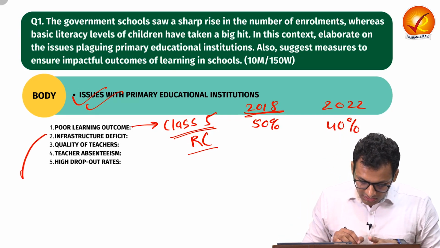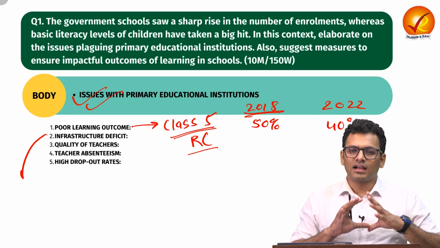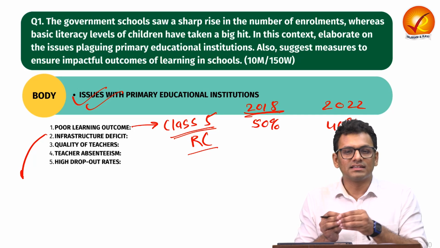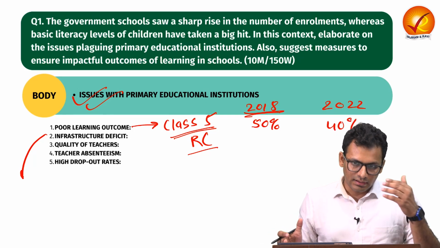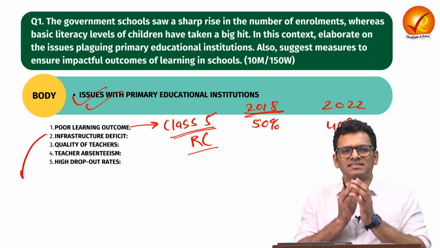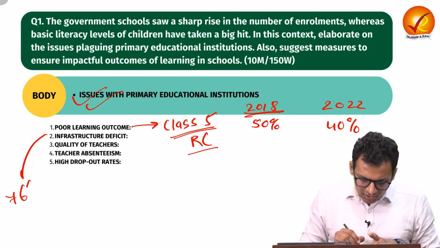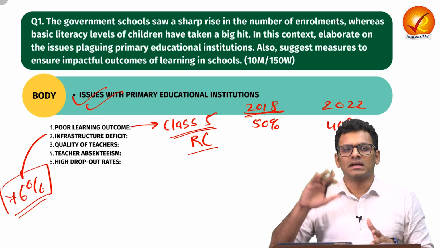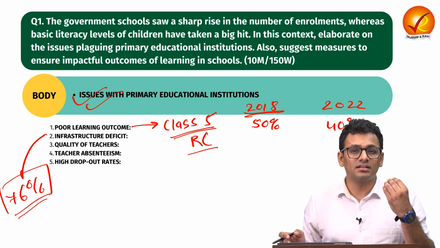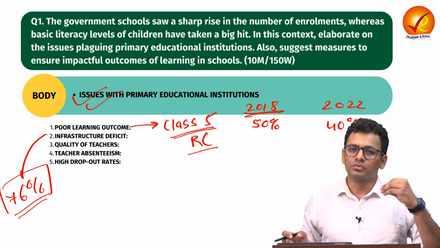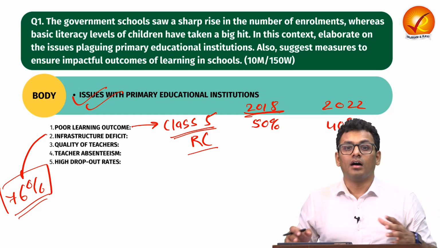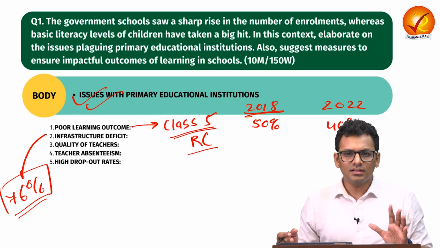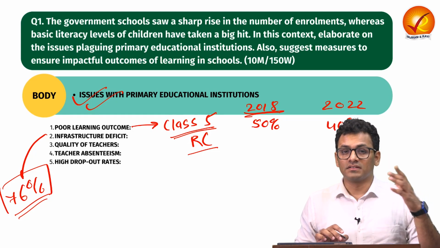So that's one issue. We can talk about infrastructural deficit. Different kinds of infrastructural units you can understand, either in the form of the building, classroom, basic utilities like fans or learning accessories. You can also talk about access to sanitation. We have witnessed that only 76% of the primary education institutions have access to drinking water. The remaining 24% do not have such basic infrastructural units as well. So you can understand, if certain basic things are not there, other secondary things, like a proper playground, are definitely in deficit. So that is the infrastructure deficit.